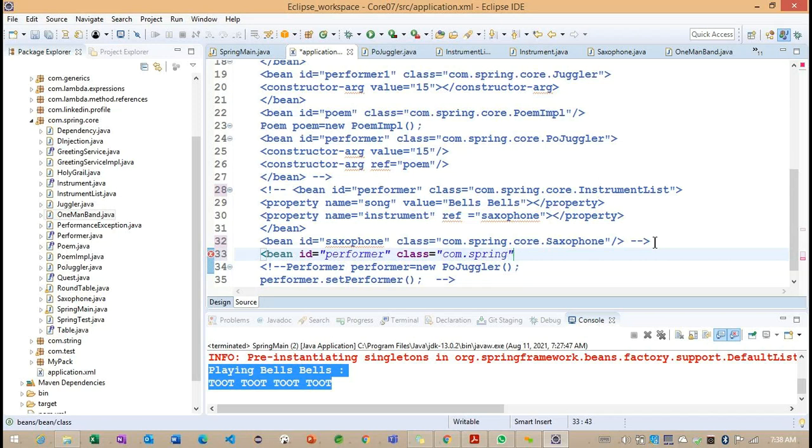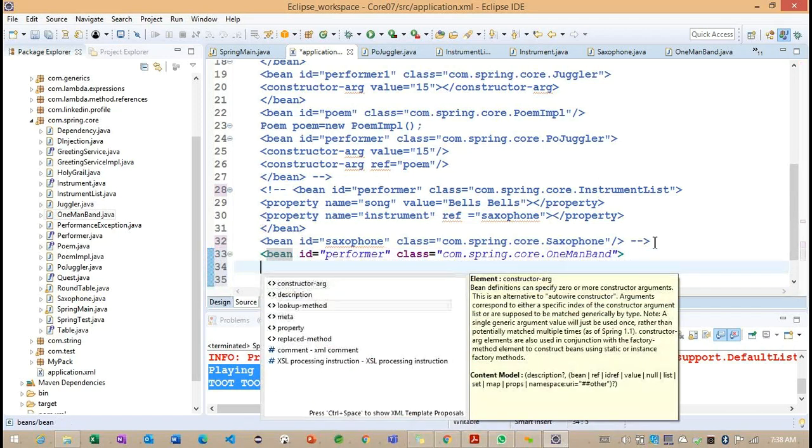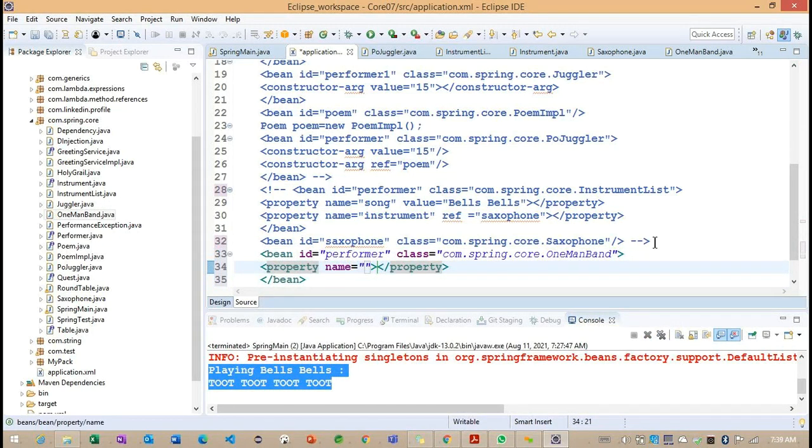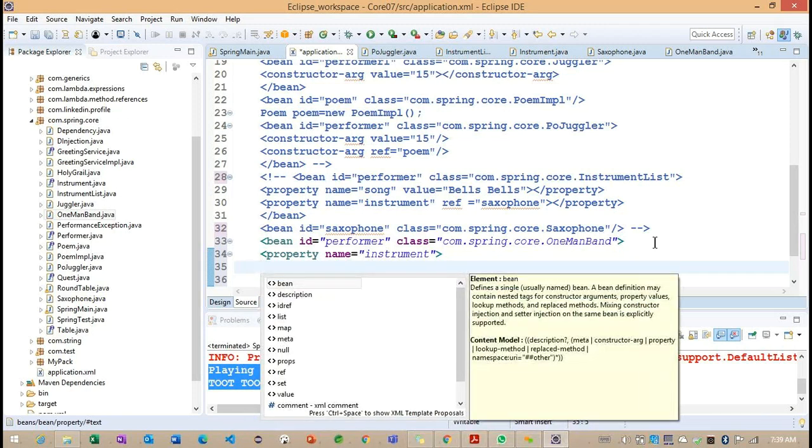So what is the class we implemented right now? com.spring.code.OneManBand, right? We identified that here. The OneManBand is expecting one property. What is the name of the property we are having here? Instrument. Inside this instrument property, as we discussed, Spring provides collection configuration. We are having four tags here: list, set, map, and props. First we'll go for the list tag.